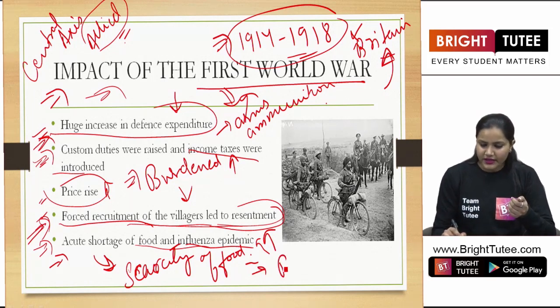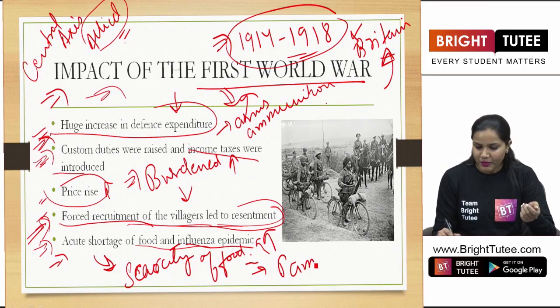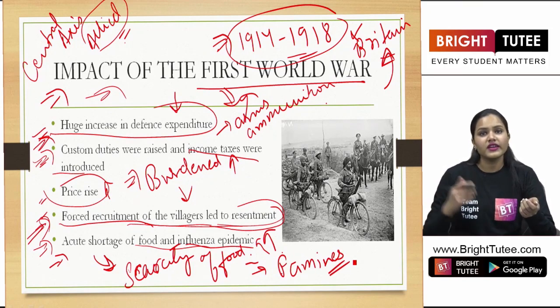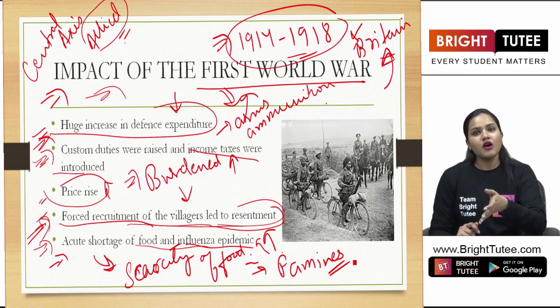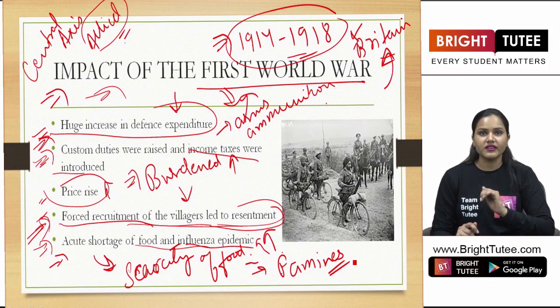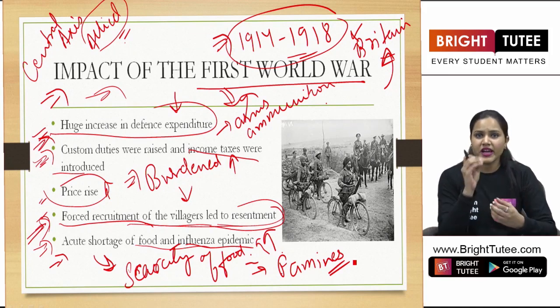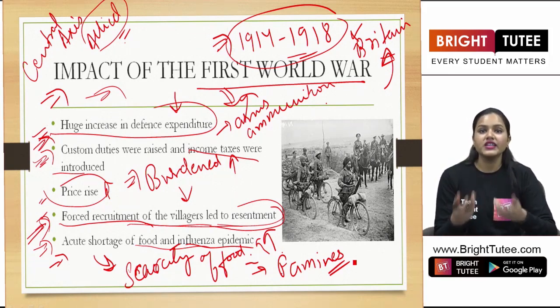Not only this, since we are talking about the shortage of food, it meant that famines came in this region, they occurred in this region, and it somehow impacted the lives of the Indians who were living there. And all these factors combined led to this rise of this feeling of nationalism among the common people. Against whom? Against the British rule here.